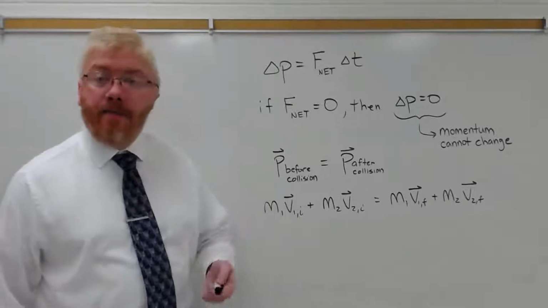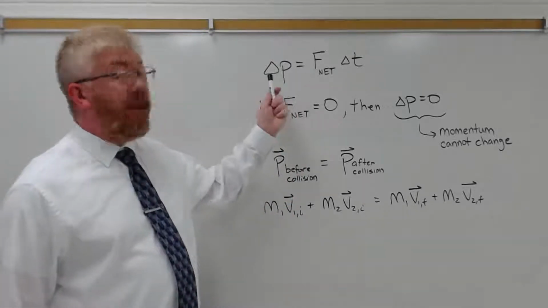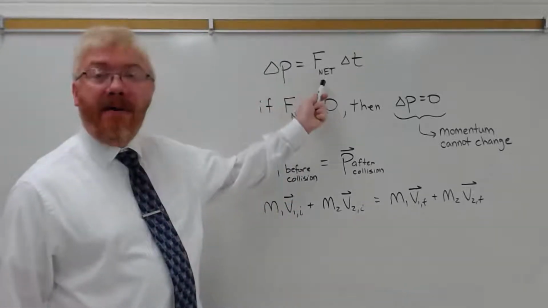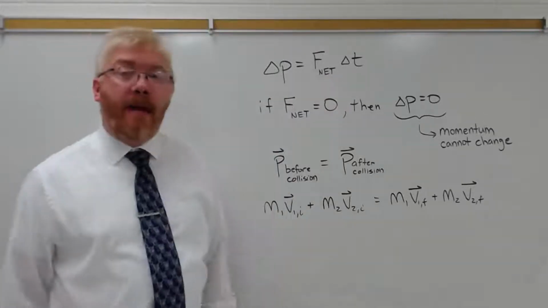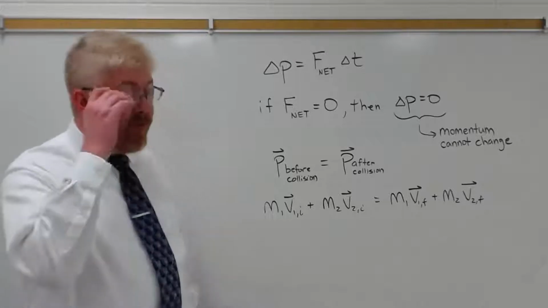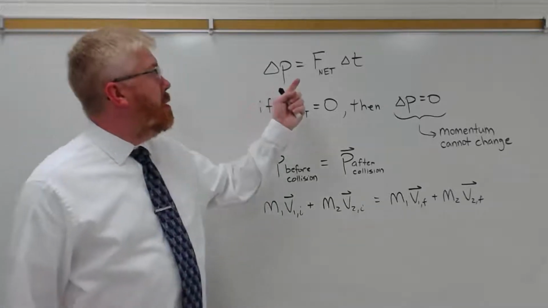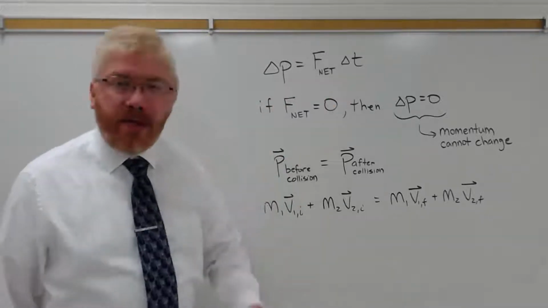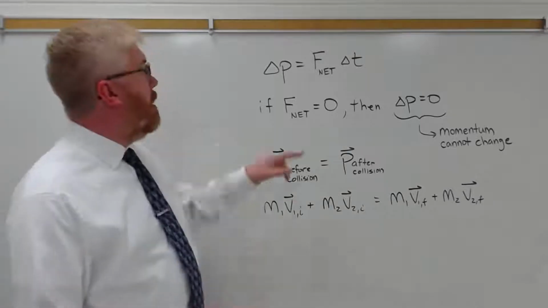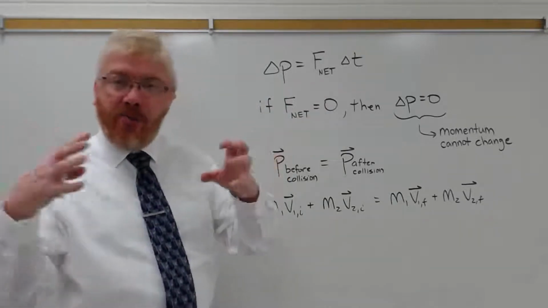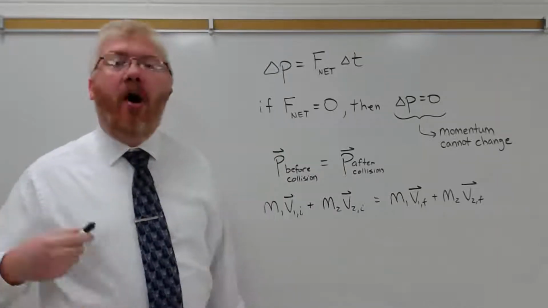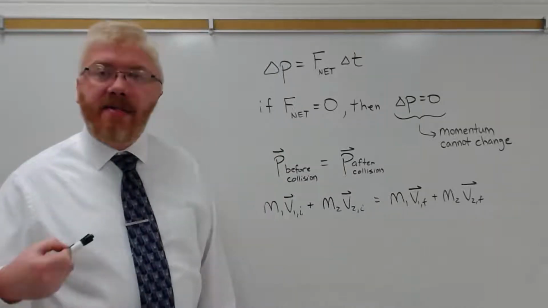So writing this out, we talked about the impulse and how the impulse depended upon the net force acting on the system times the change in time that force is acting. Now, this net force is external to the system. So if we consider the system to be the two blocks or two balls colliding together, there are no external forces acting on that system.